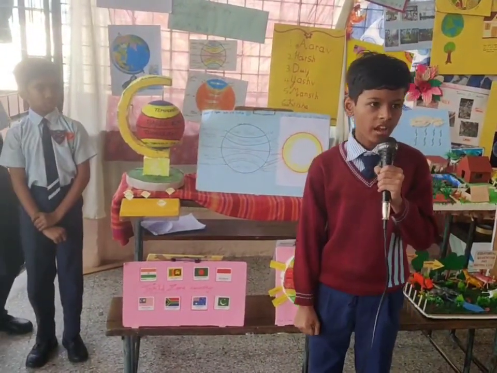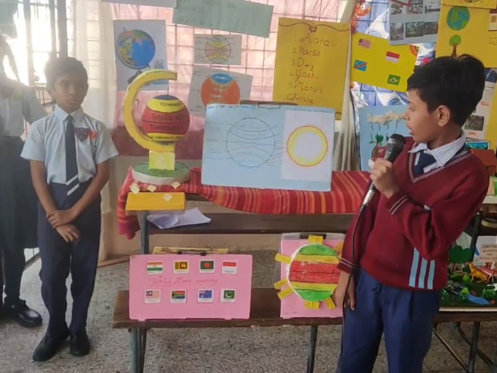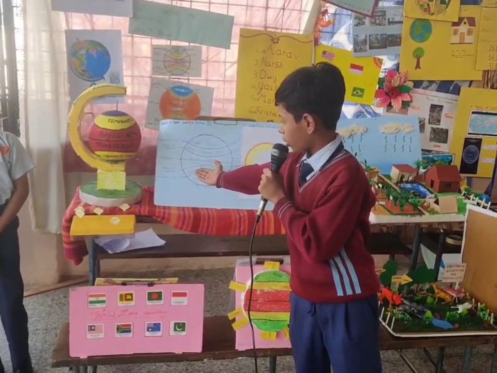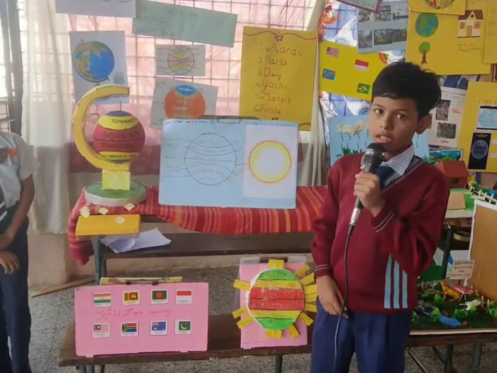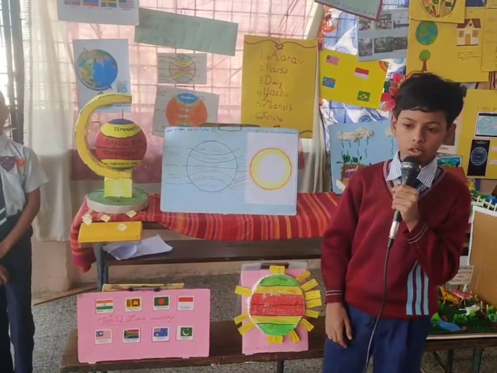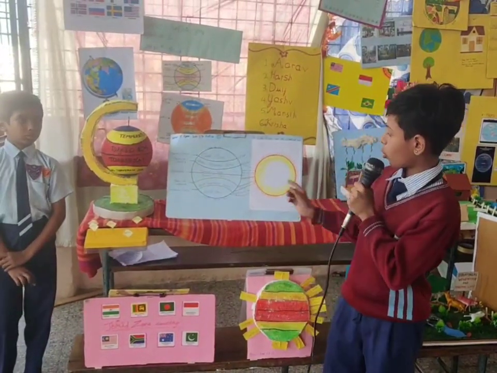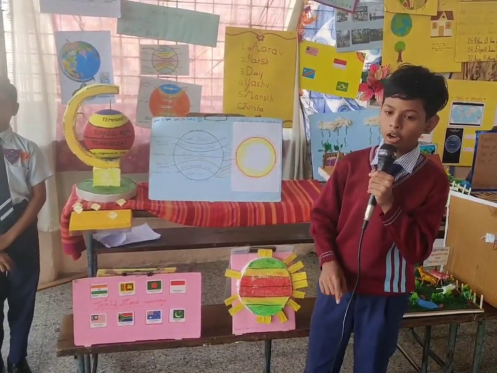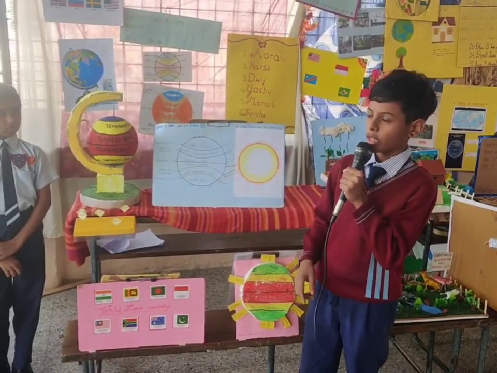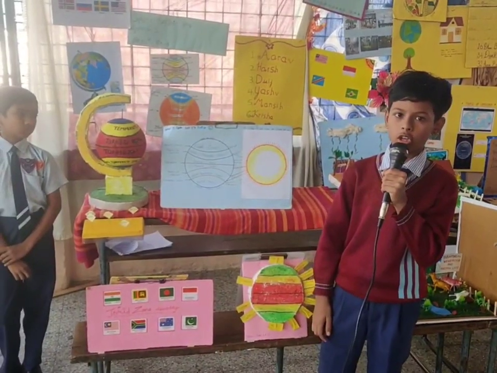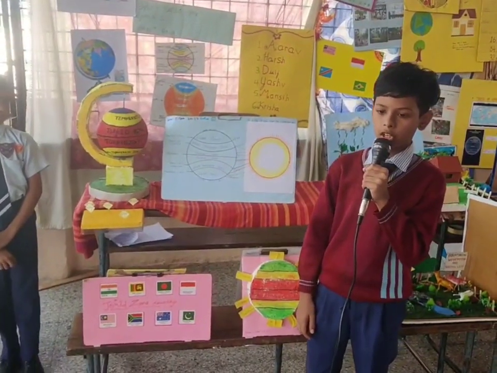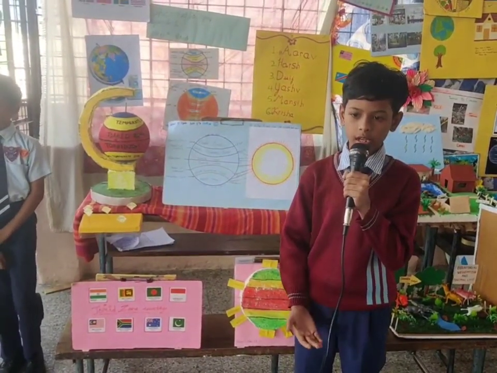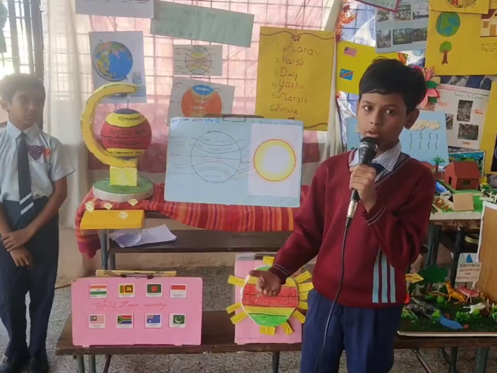Myself, Dwij. I will explain to you about the South Temperate Zone. The South Temperate Zone is located between the Tropic of Capricorn and the Antarctic Circle. In the southern hemisphere, the temperate grassland zone is located near the coast. As a result, the climate here is moderate, neither very hot nor very cold. Also, the sea has a moderating influence on the climate. The climate is very pleasant throughout the year. In the South Temperate Zone, there are countries like New Zealand, Australia, Argentina and South Africa.